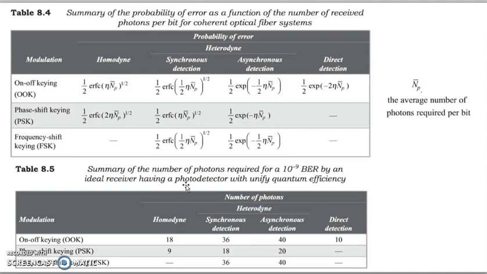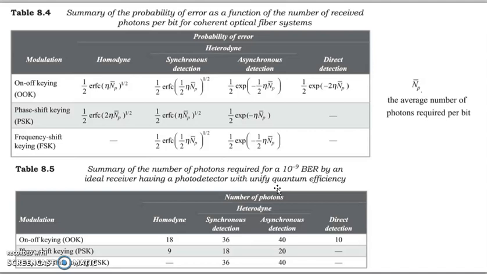So the average number of photons required, generally 10⁻⁹, is used in optical communication links. That's why in this table 10⁻⁹ BER is used, representing how many photons are received in a given modulation format.